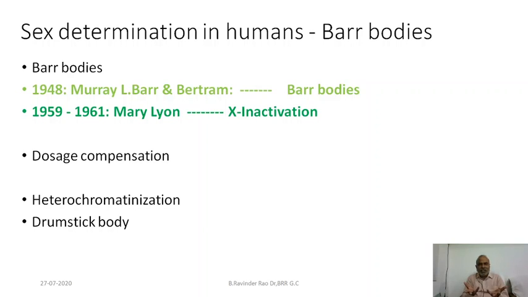So what is the indication? When Barr body is there, it is a female cell. When Barr body is absent, we can say that it is a male cell. But how to count the number of Barr bodies? Number of Barr bodies is equal to number of X chromosomes minus 1. If two X chromosomes are there, 2 minus 1, one Barr body. That is female. If one X chromosome is there in males, 1 minus 1, zero Barr body in males.